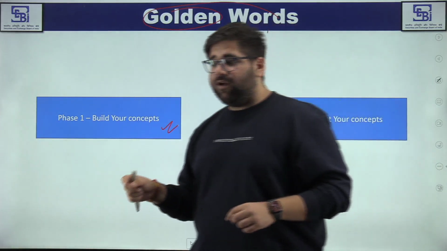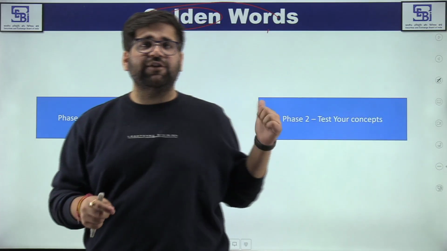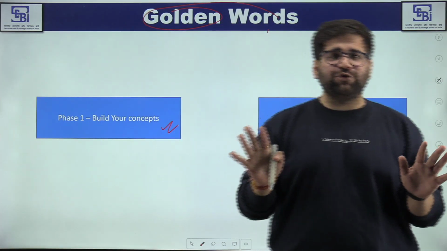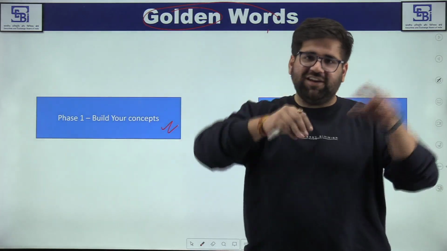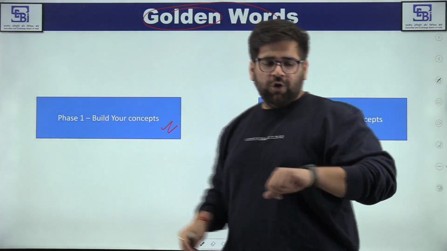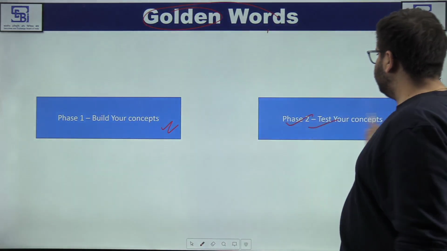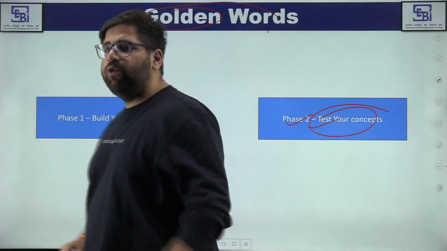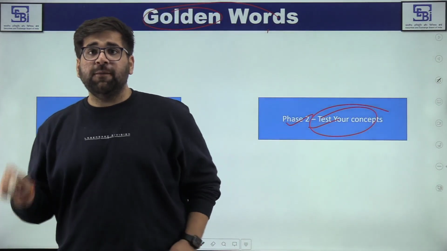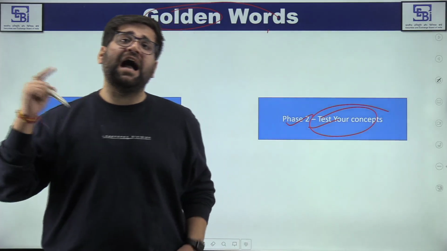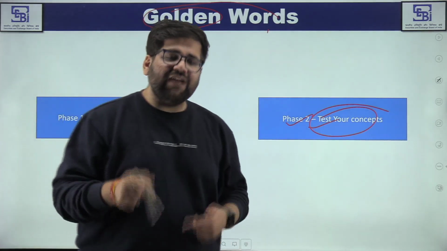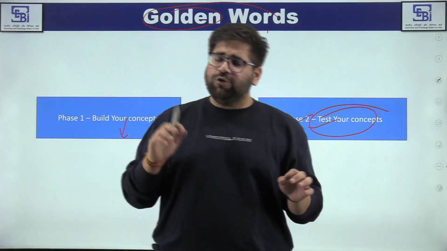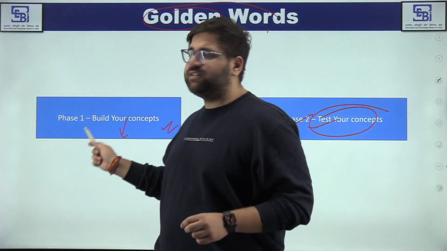I myself am telling you that my own experience when I was understanding accounting standards and each and everything, I have only understood journal entries. There are only journal entries and journal entries, nothing else. Okay. In phase 2, test your concepts. For example, I am in this particular phase only doing the basic level questions. But in phase 2, my friends, I will do the higher advanced questions. Now, where I will get those higher advanced questions, numbers of places are there. You just need to first build your concepts till phase 1.